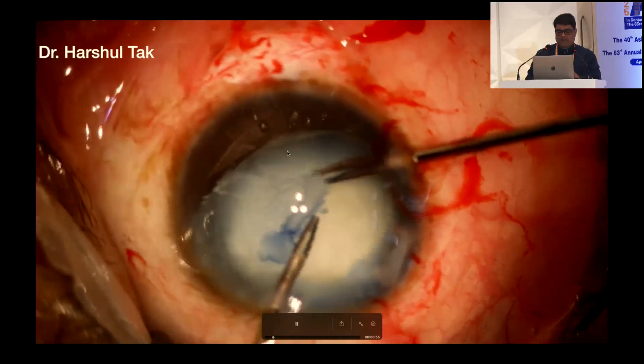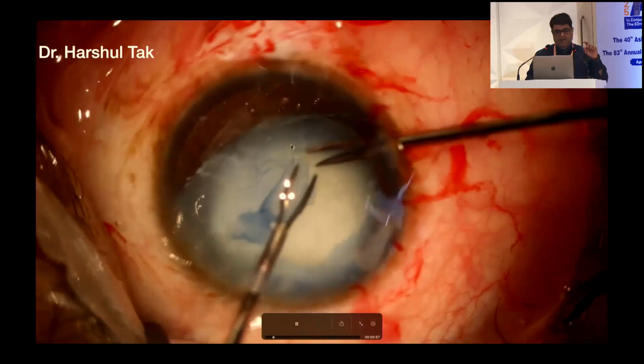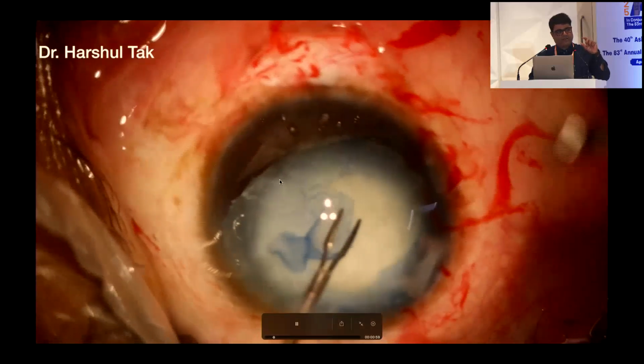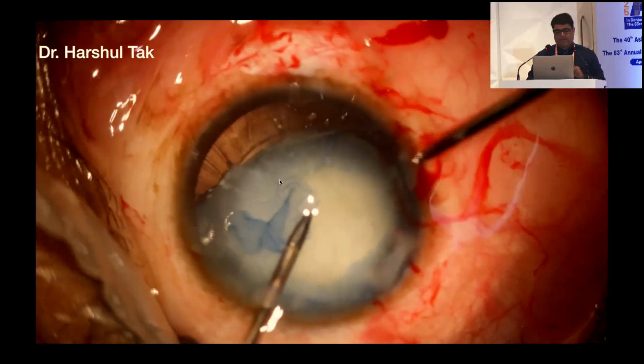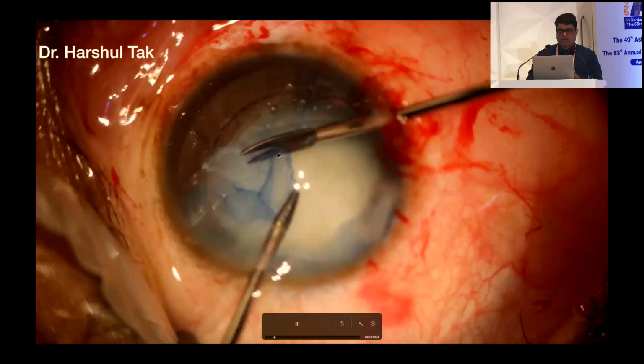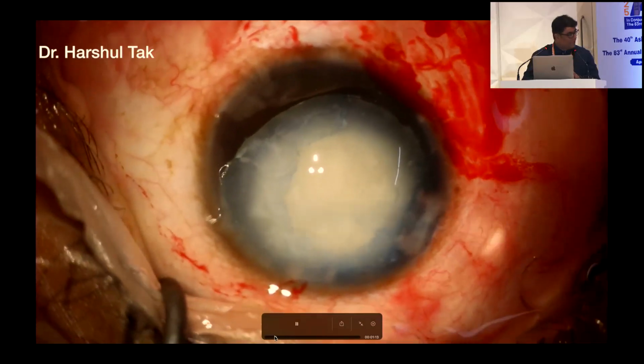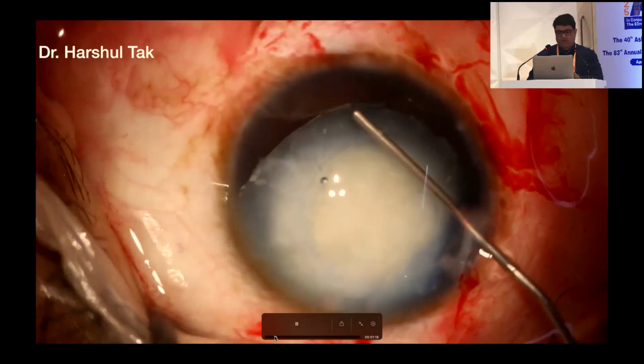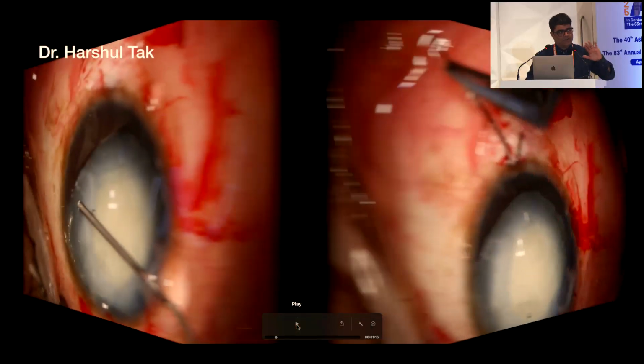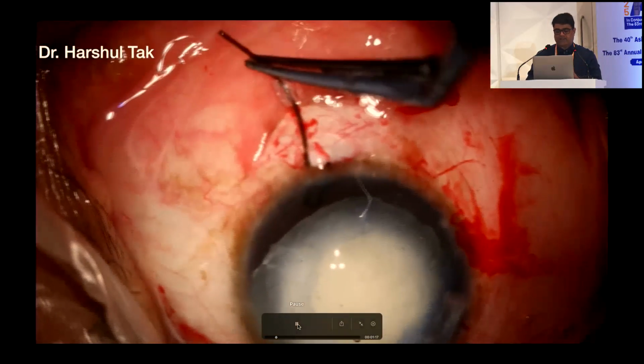Once you reach the area of subluxation, remember we need to put capsular hooks here, so you need a good tissue rim of 2 millimeters of anterior capsule here. So cut through this area. So here I have a good capsulorhexis. Go and put some viscoat there to tamponade the anterior vitreous phase.